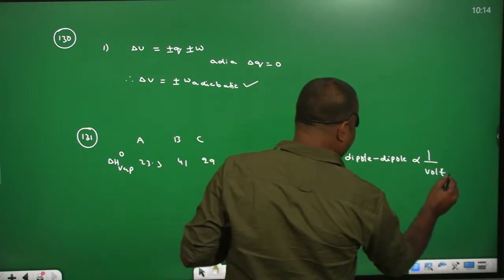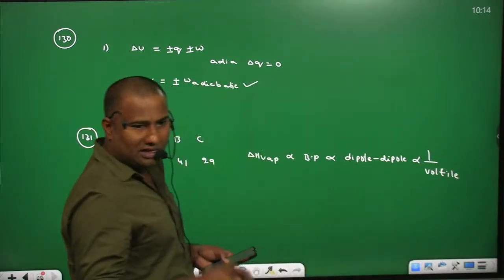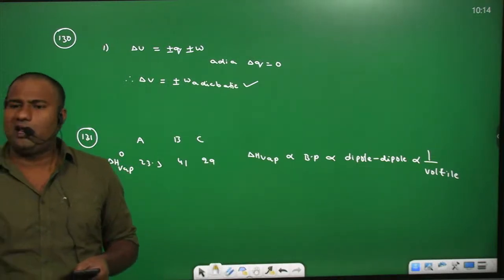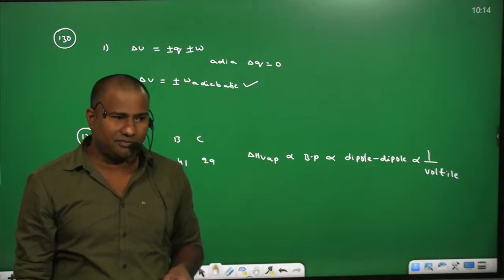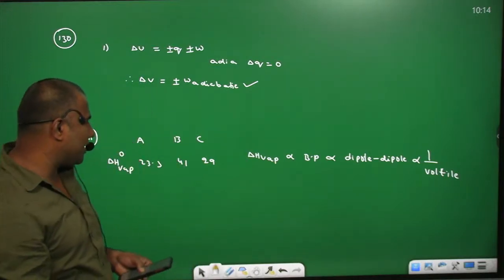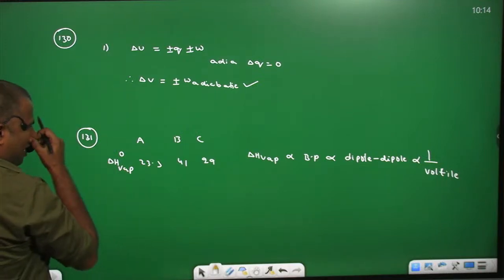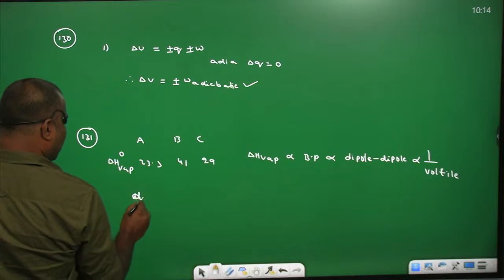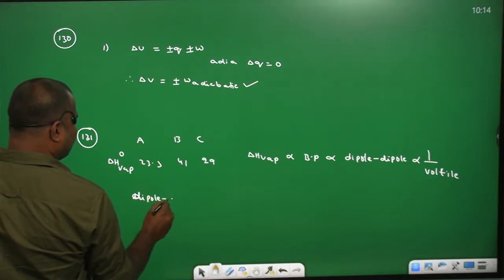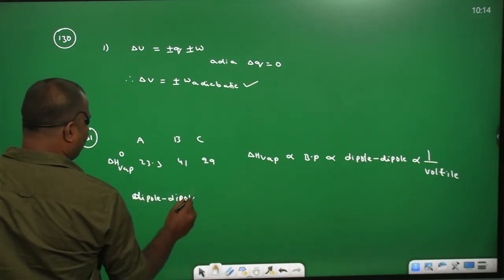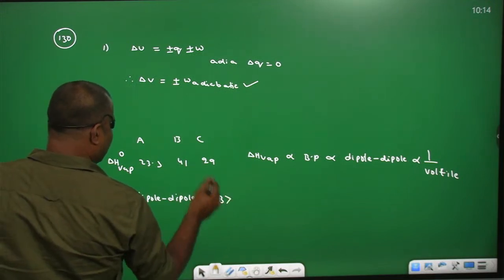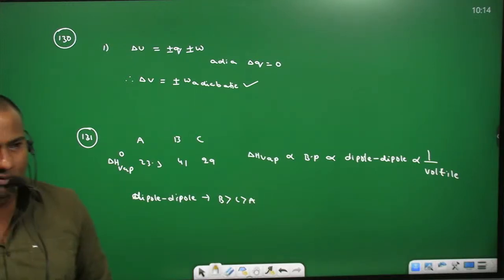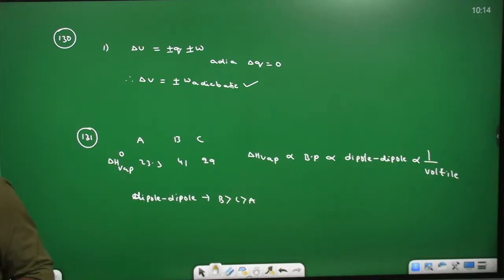Volatile nature means which has more boiling point, that has less volatile nature. Volatile nature means the ease of conversion of a liquid into its vapor state. So that is the reason the enthalpy of vaporization is higher where the dipole-dipole interactions are more. That means dipole-dipole interactions for B greater than C greater than A.